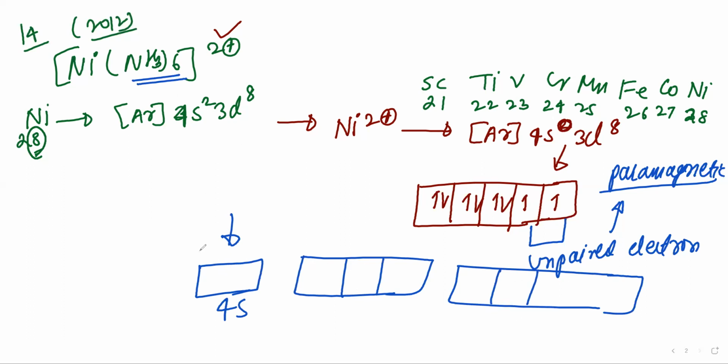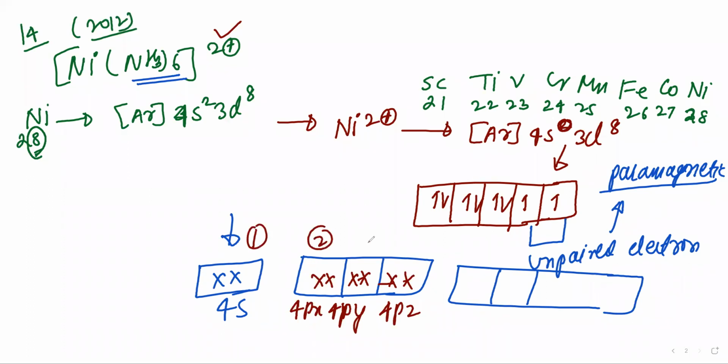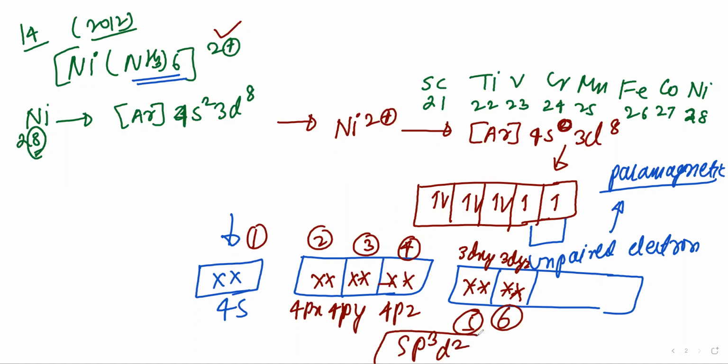So total 6 ligands will be filling electrons in the 4s, 4px, 4py, 4pz, and 4d orbitals, so the hybridization will be sp3d2. This is the explanation for the first option.